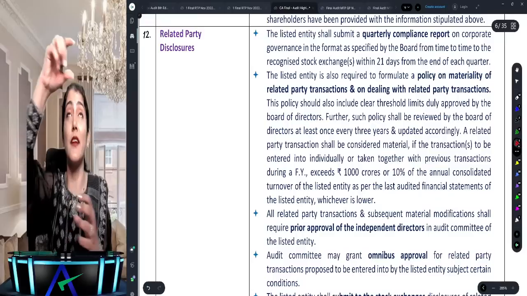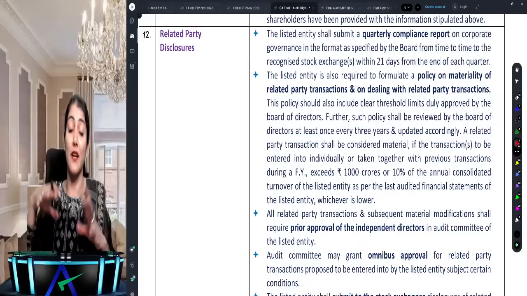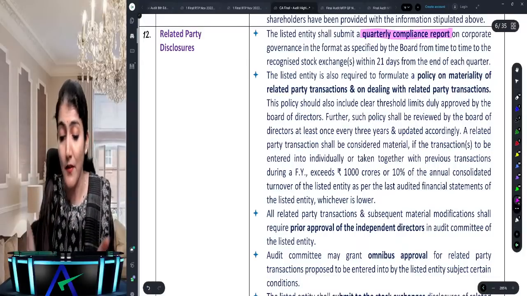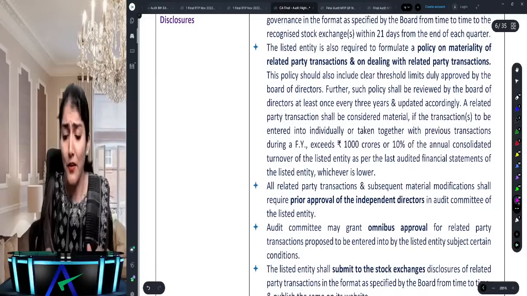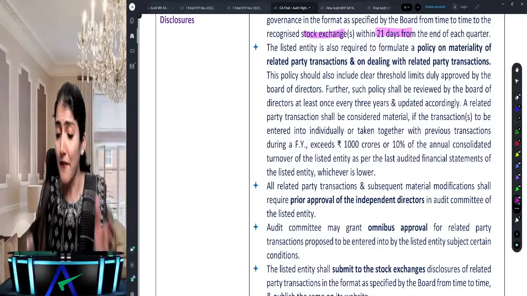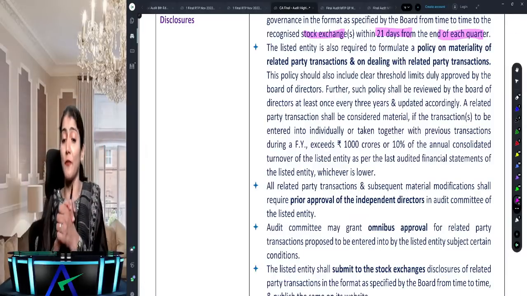That's why they removed the related party disclosures from the mandatory areas of review by the audit committee. Right, so related party disclosures, it says a quarterly compliance report has to be submitted to the stock exchange within 21 days, right? So this is again an MCQ: 21 days, 30 days, 45 days, right? So within 21 days from the end of each quarter.